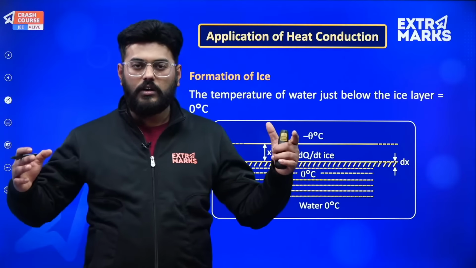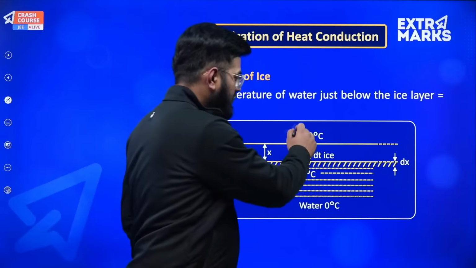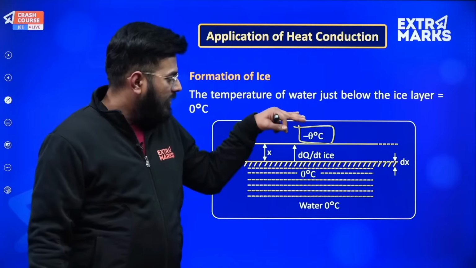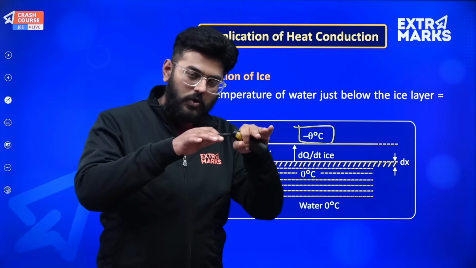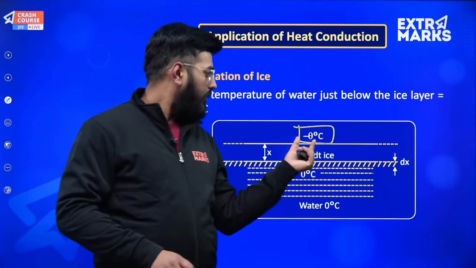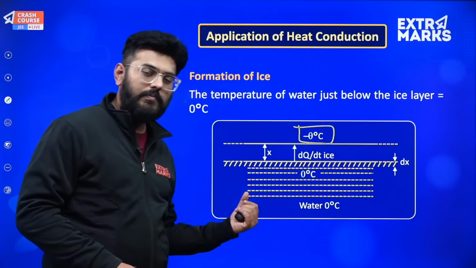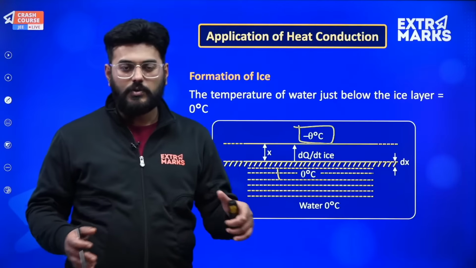But if I talk about a lake which has very still water, and the temperature drops to minus theta degree centigrade, then what will happen? The layer of ice begins to develop from the top and it goes till the bottom. The more you decrease this temperature below 0, the more will be the depth of the ice which is being formed.